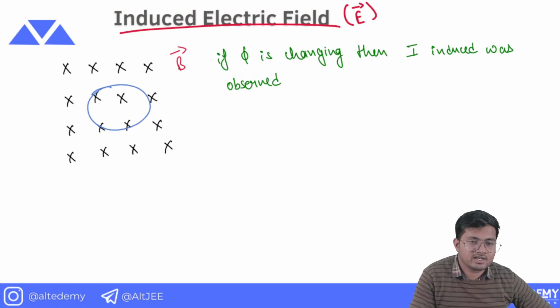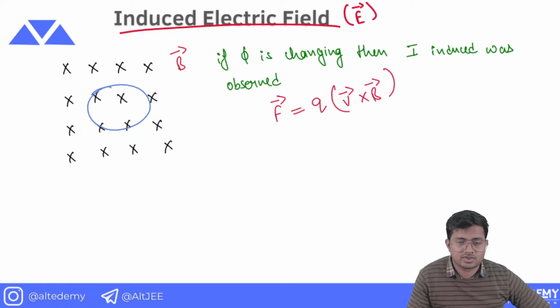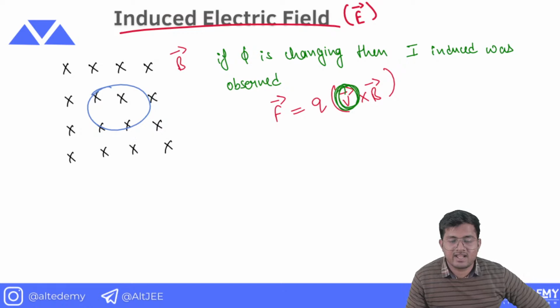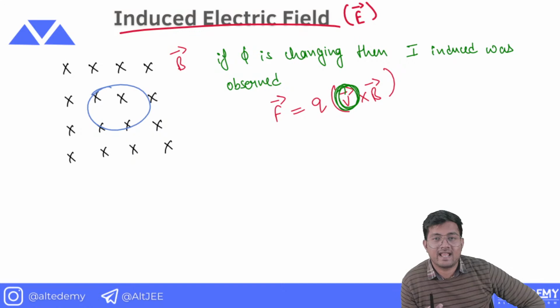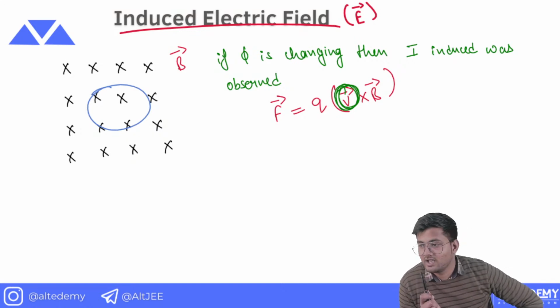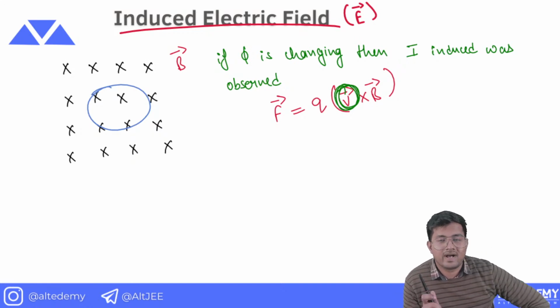If you remember correctly, the formula for the force was F equals q v cross B. So until and unless the charged particle has some velocity, a magnetic field cannot exert any kind of force on that charged particle. This is something we have discussed in the previous lectures.